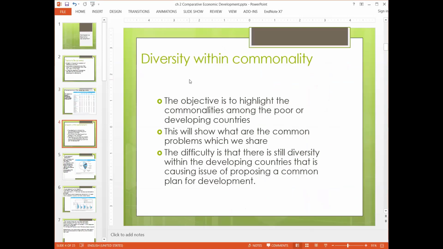The topic that we are going to study here is the diversity within commonality. In this, the objective is to highlight the commonalities among the poor and developing countries.